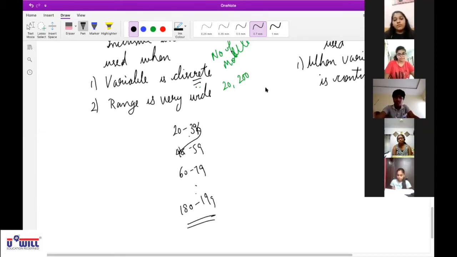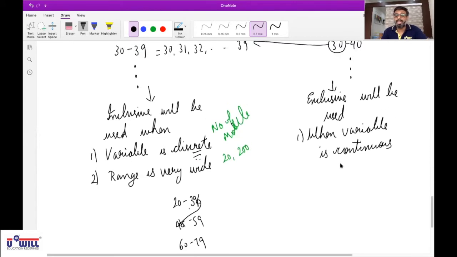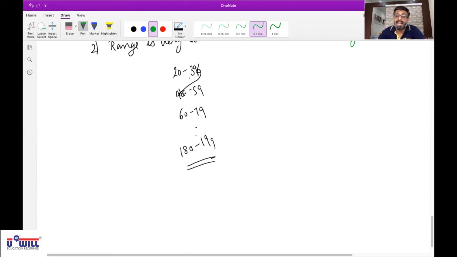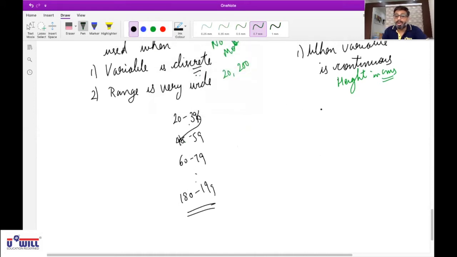But instead of number of mobile phones, suppose I am talking about height of a person in centimeters. Then Riddhi, can we have values between 39 and 40 centimeters? Yes, sir. We can have. So here we will not write 20 to 39, we will write 20 to 40, 40 to 60, 60 to 80, and so on up to 180 to 200.